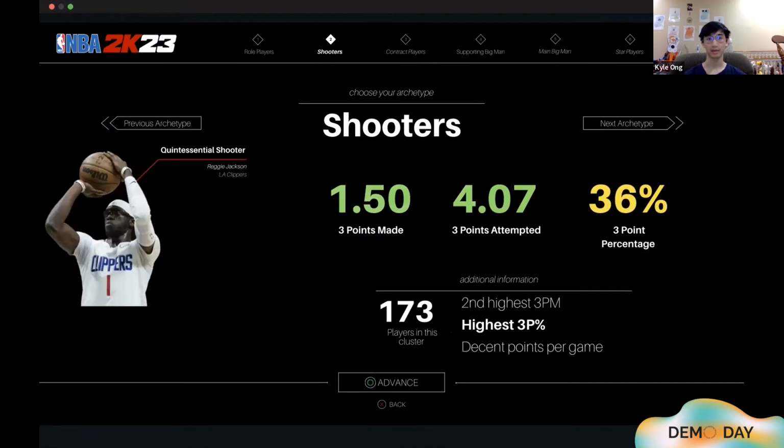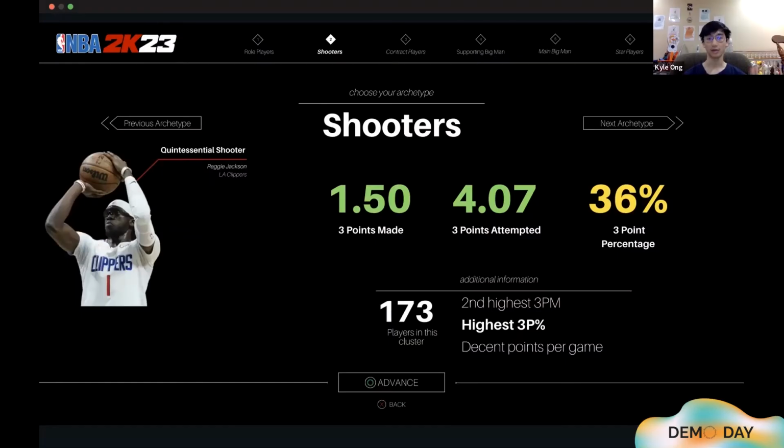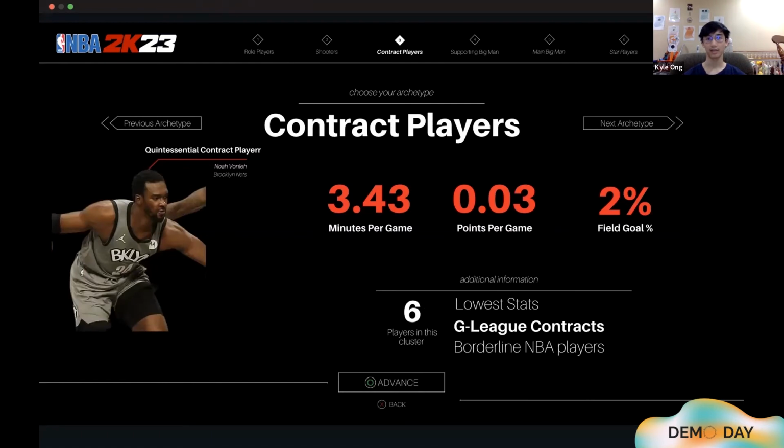Next, we have the shooters. In particular, they're excellent three-point shooters. This cluster has the second highest 3 points made, as well as the highest 3 points percentage. And they also score a decent amount of points per game. Next, we have the contract players. The players here have the lowest stats of any cluster. It's important to note that there are only 6 players in this cluster. And another thing that's important is that these 6 players all have G League contracts, which means that all of them are just borderline NBA players.